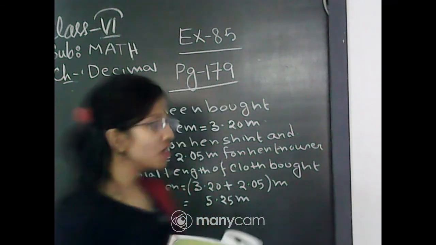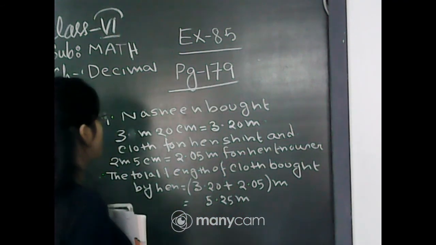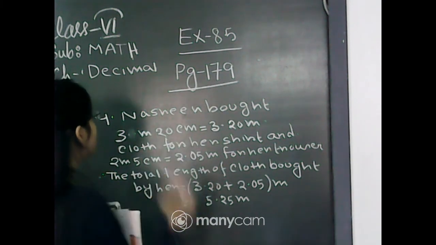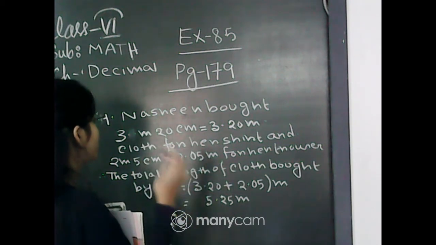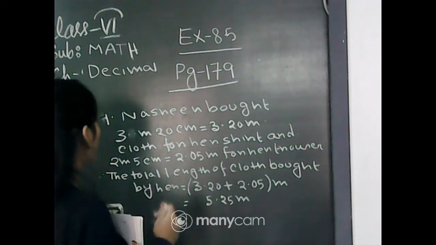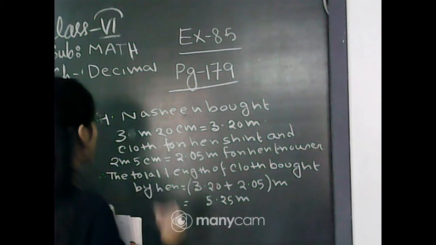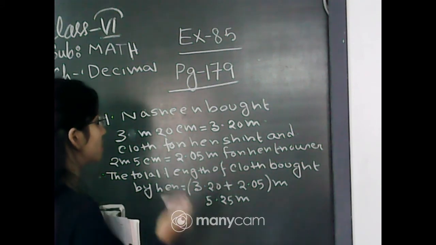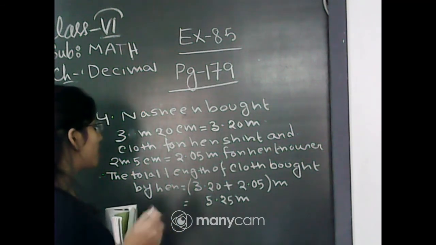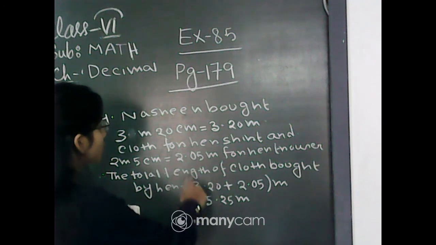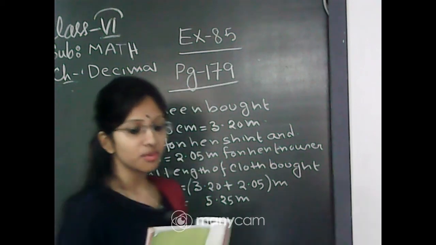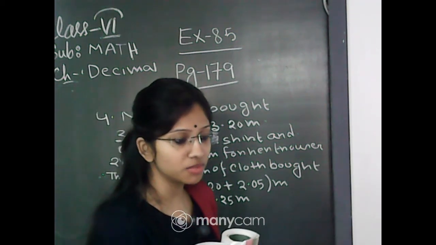Okay, I will repeat the math again. Nasreen bought 3 meter 20 cm, that is 3 plus 20 divided by 100 meter, that is 3.20 meter cloth for her shirt, and 2 meter 5 cm, that is 2.05 meter cloth for her trouser. Therefore, the total length of cloth bought by her is equal to the sum of 3.20 and 2.05, and the final answer is 5.25 meter. Up to this portion, any problem, students?